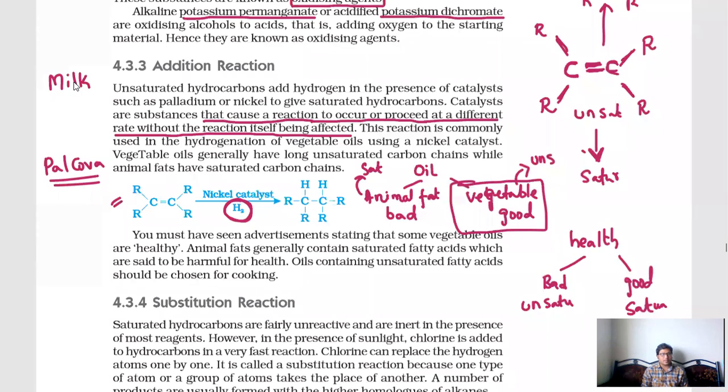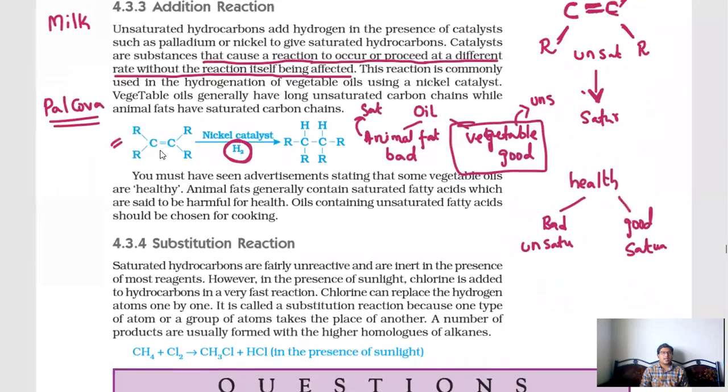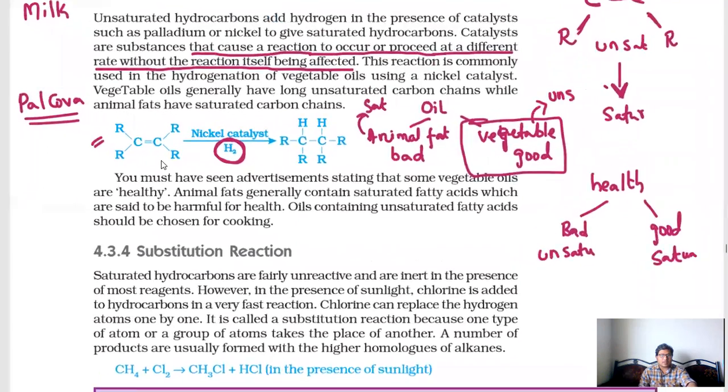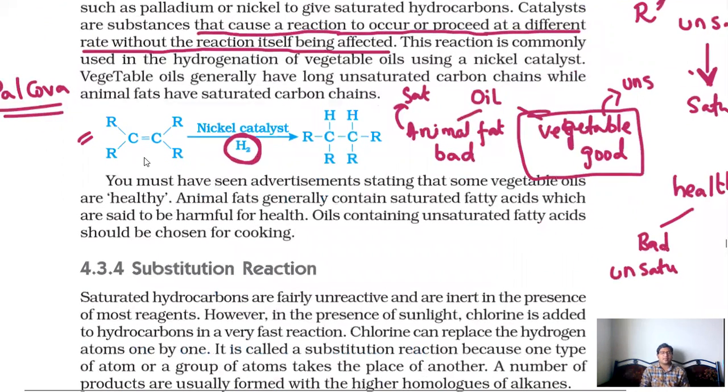Both can happen. So here we are taking double bond, I mean unsaturated. Unsaturated can be converted to saturated by addition of hydrogen in presence of nickel catalyst, such that reaction will be fast and double bond will become single bond. And here we can observe 2 hydrogens got added extra.